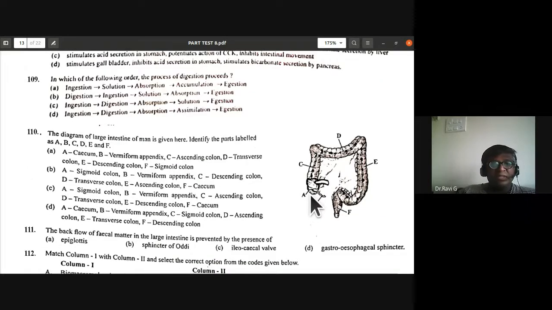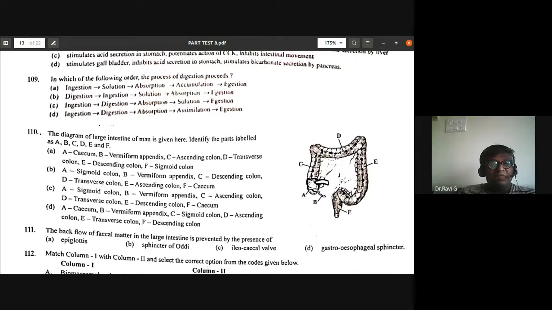A is cecum, B is the vermiform appendix, C is ascending colon, D is transverse colon, E is descending colon, F is sigmoid colon. They have not used the term rectum; they have given sigmoid colon, which takes the shape of a sigmoid. So A is the correct answer for 110.